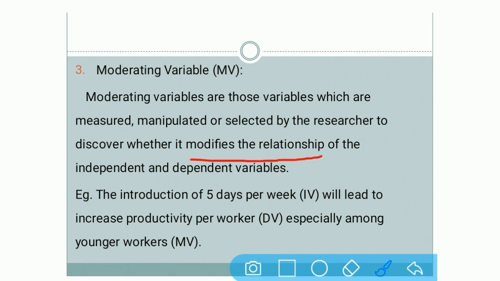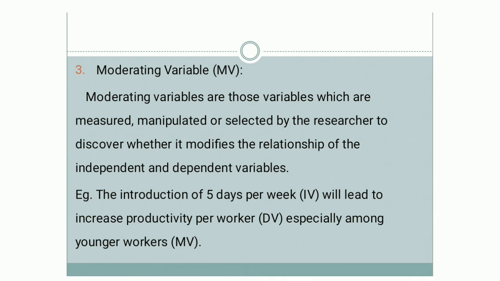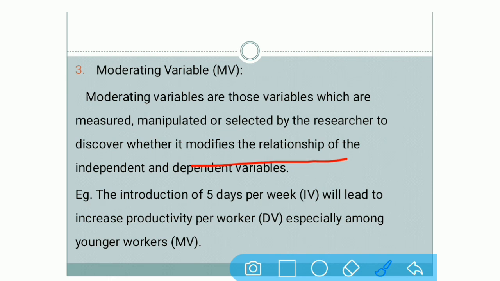See, in every variable you are going to hear these words: measured, manipulated and selected. So it is common in this, but actually what it does over here, it modifies the relationship. Modifies, that is it does certain changes in a certain relationship. Now changes can be positive, changes can be negative, changes can increase, changes can decrease. It can be anything. Modify, that is changes the relationship. Which relationship you have to change? That is the relationship between the independent and dependent variable.